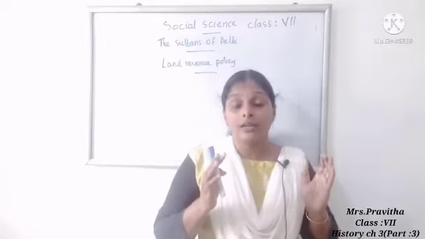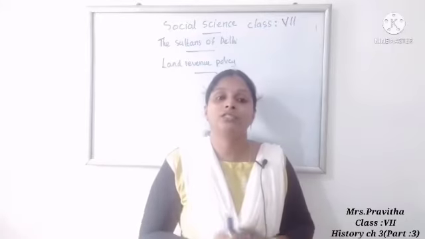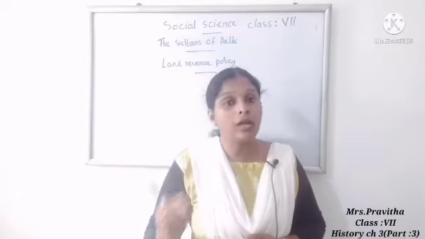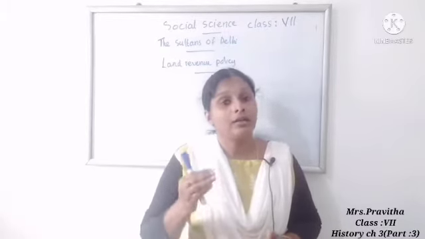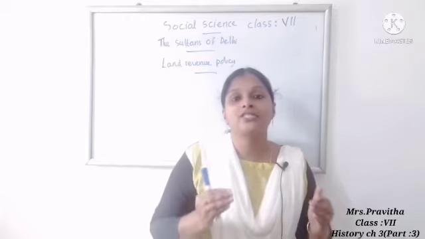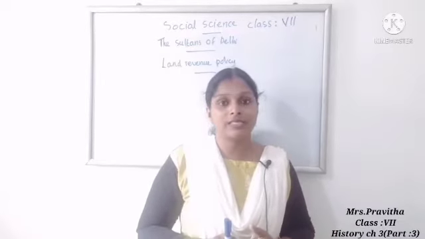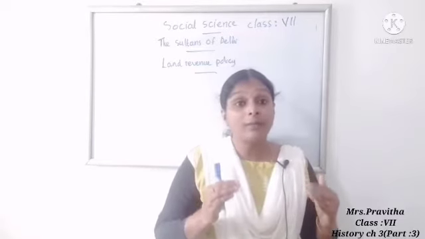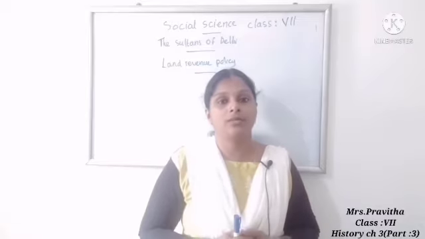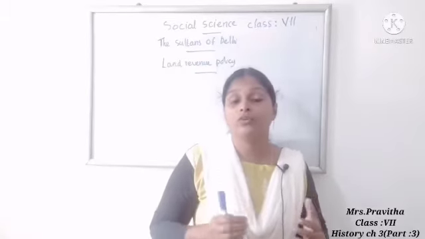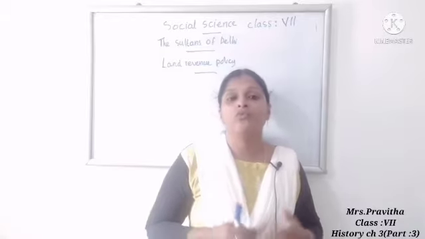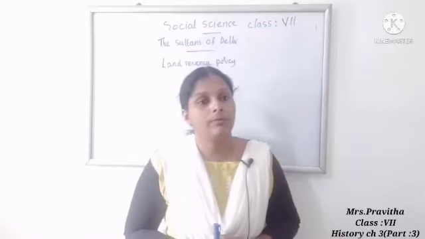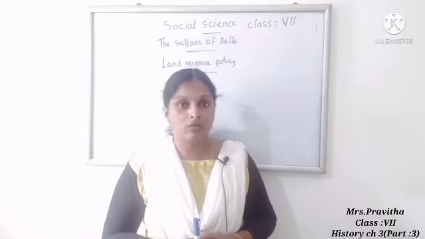So this is one measure taken by Alauddin Khalji for collecting the revenue, and the revenue was paid in the form of cash or kind. Any extra revenue collected from the peasants was strictly prohibited. So this is mainly about the land revenue policy of Alauddin Khalji.